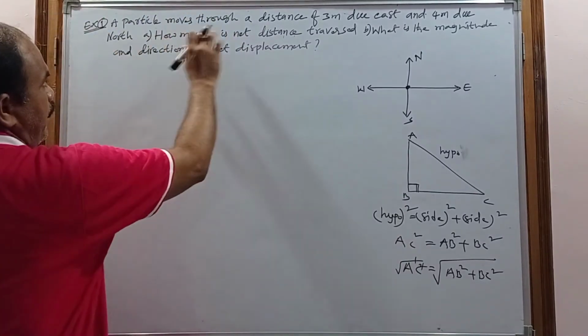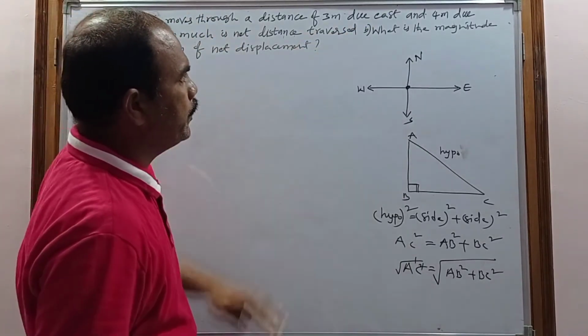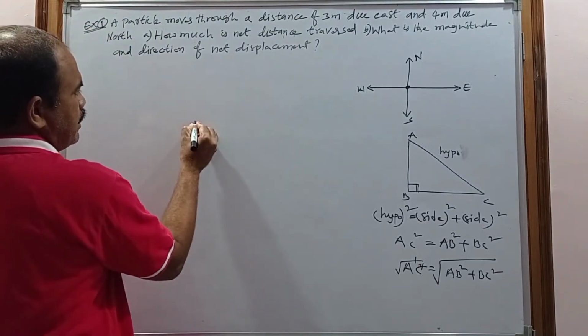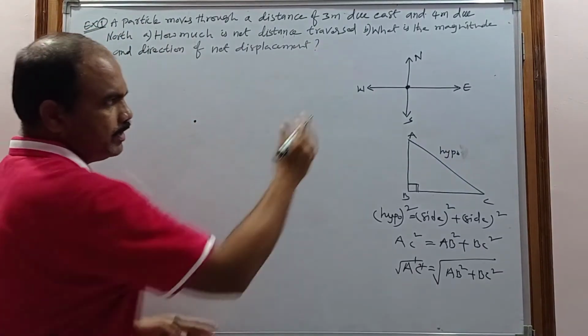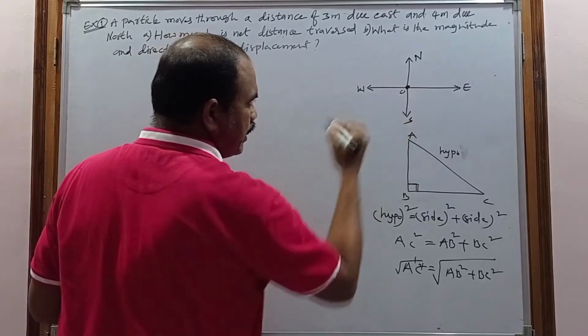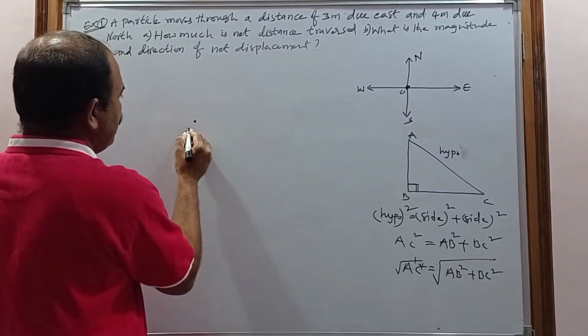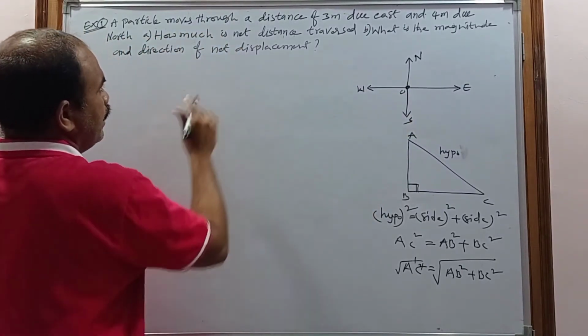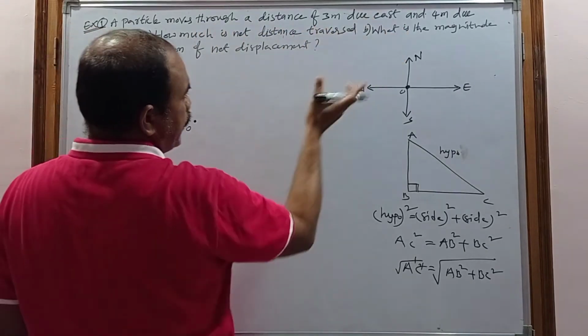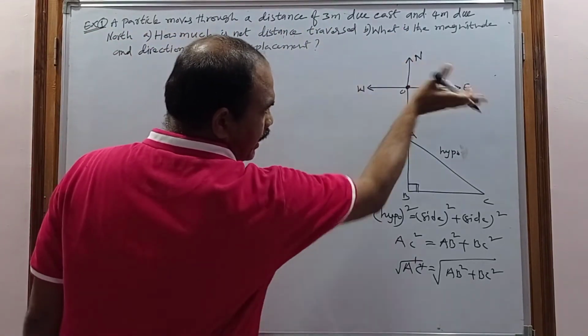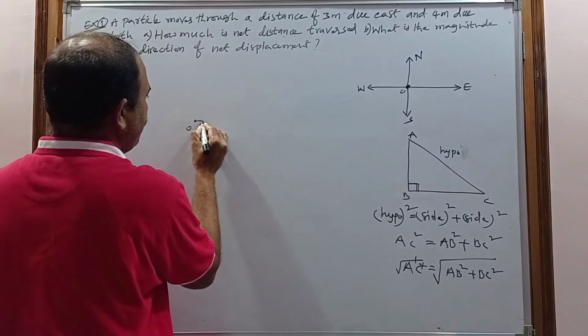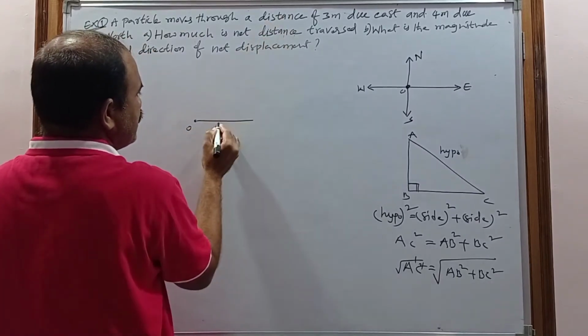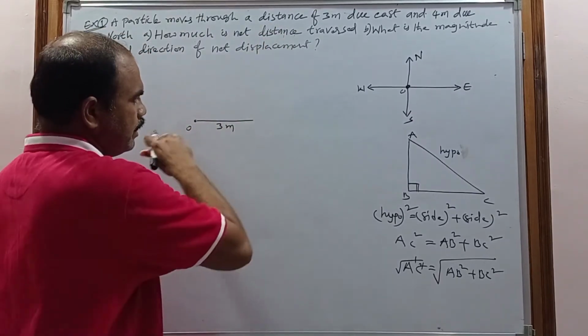Now a particle moves a distance of 3 meter due east. This is the reference point or origin of the directions. A particle started here and travels through a distance of 3 meter in the direction of east. This is called due east.